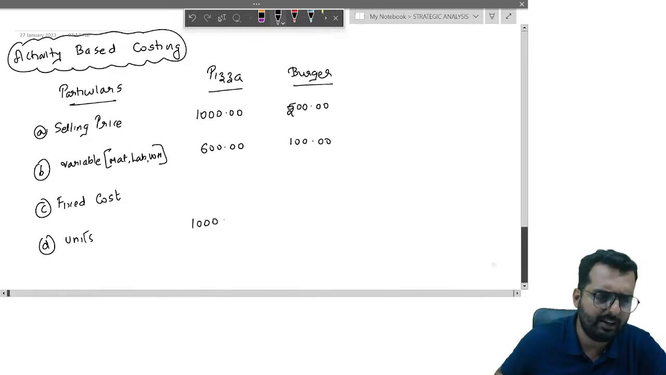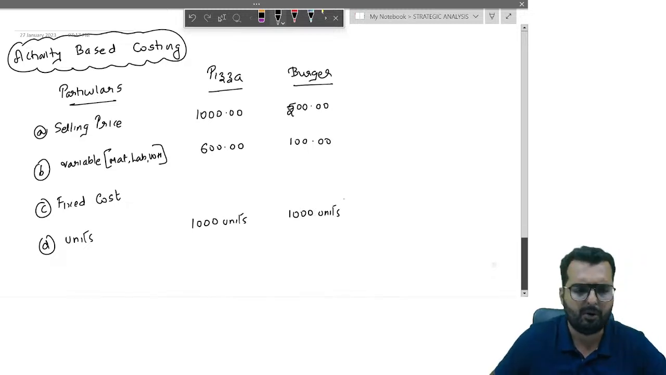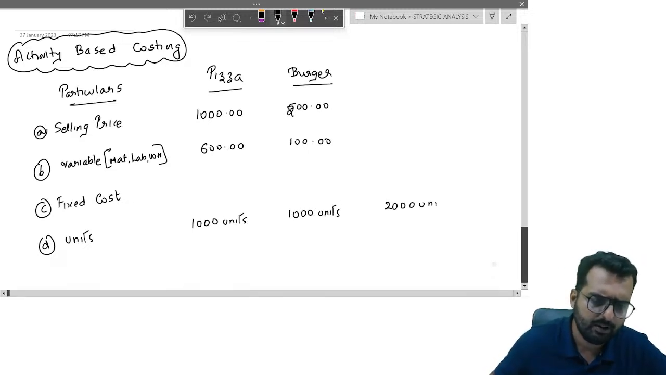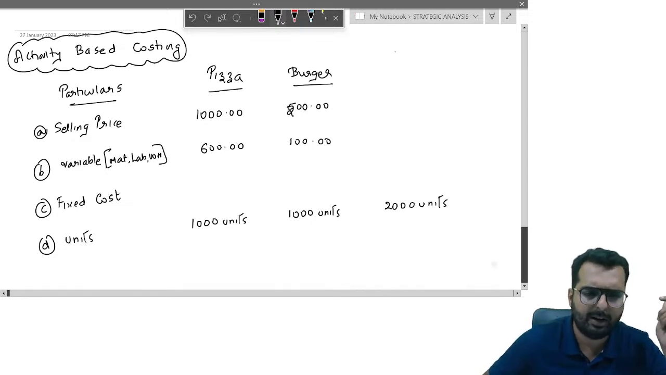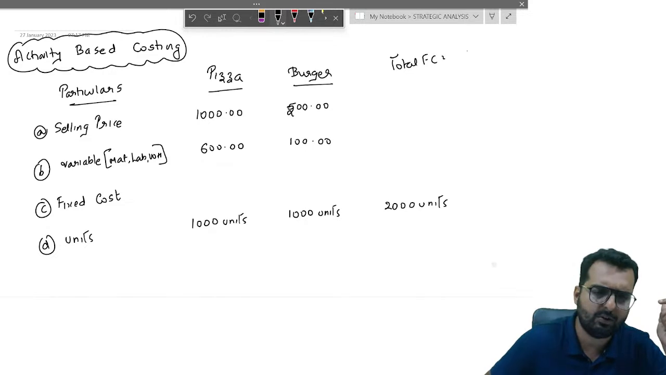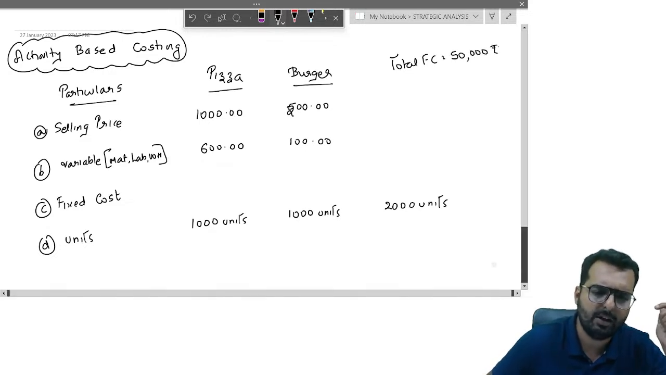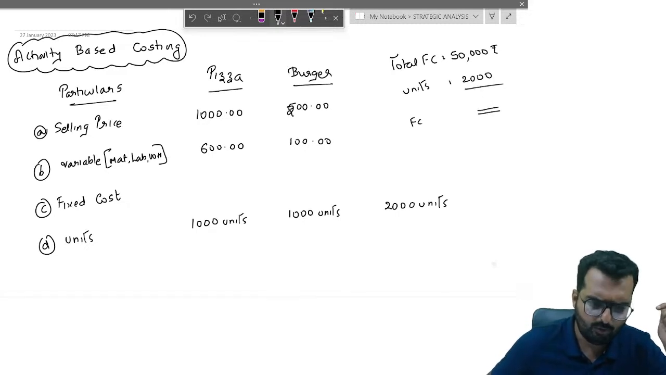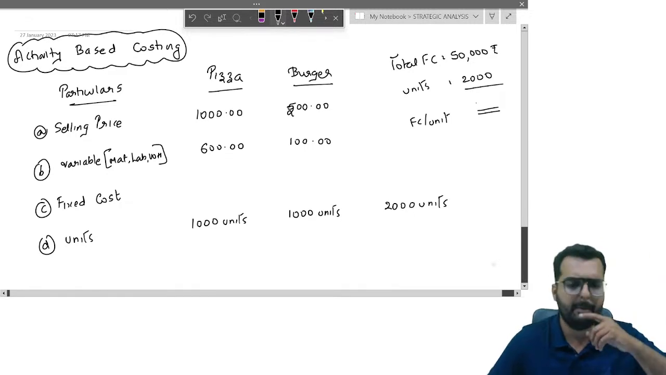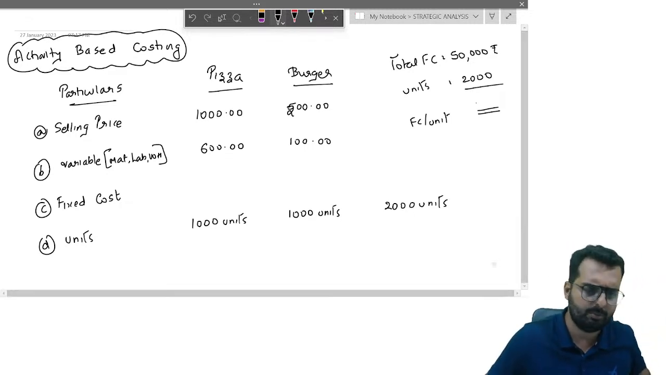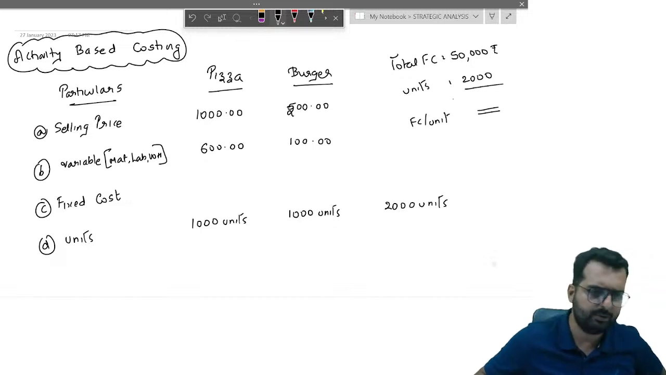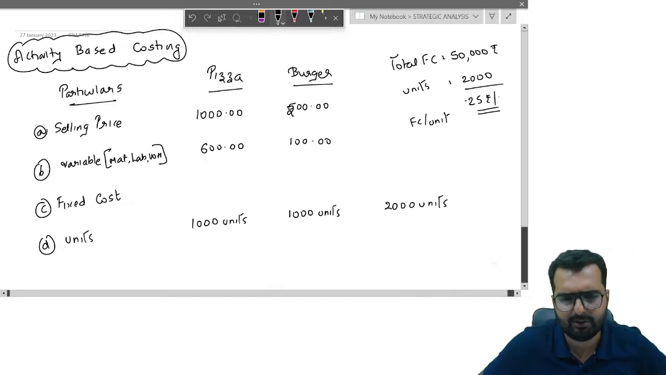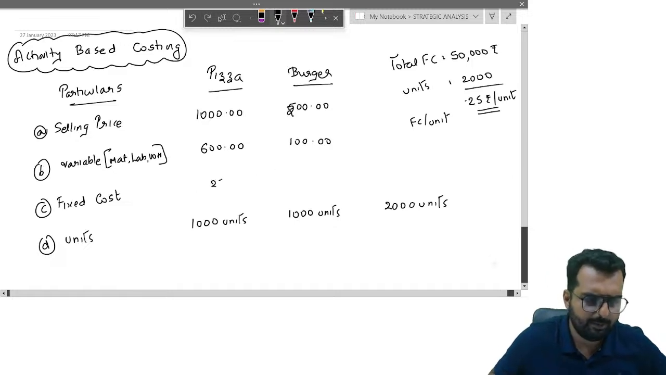Let us assume we are selling 1000 units of pizza and we are selling 1000 units of burger. So total how many units are we selling? 2000 units. Let us assume the total fixed cost is turning out to be 50,000 rupees. Now everyone tell me what is the total number of units that we have over here? 2000. So what is the fixed cost absorbed per unit? That will turn out to be 50,000 divided by 2000. Do you get the answer as 25 rupees per unit? Correct? So here I'll put 25 and here also they will put 25.